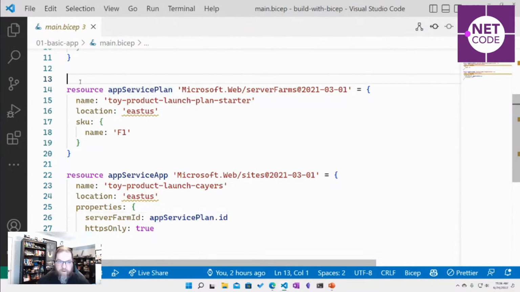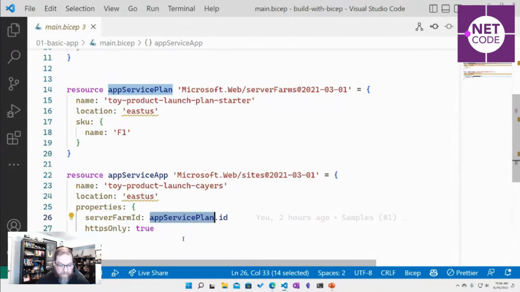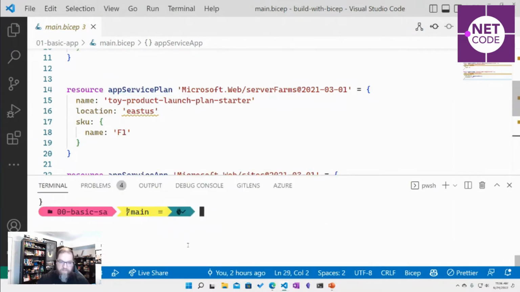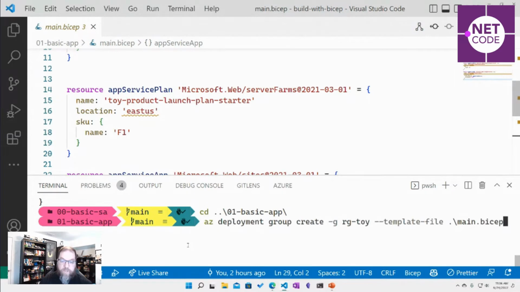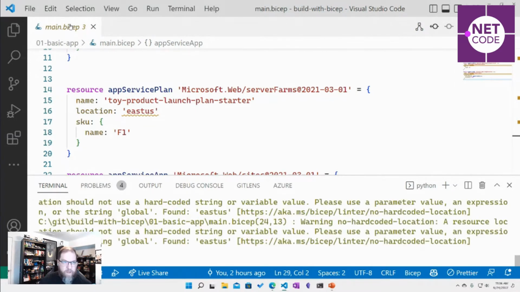Bicep. So I'm creating a resource here, and then I'm depending on it a little bit later, saying, hey, give me that ID and assign it to this property. So I can now reference and create dependencies between two different resources and use them. I'm just gonna hit up. So I've got in this file, in this folder, the same name.